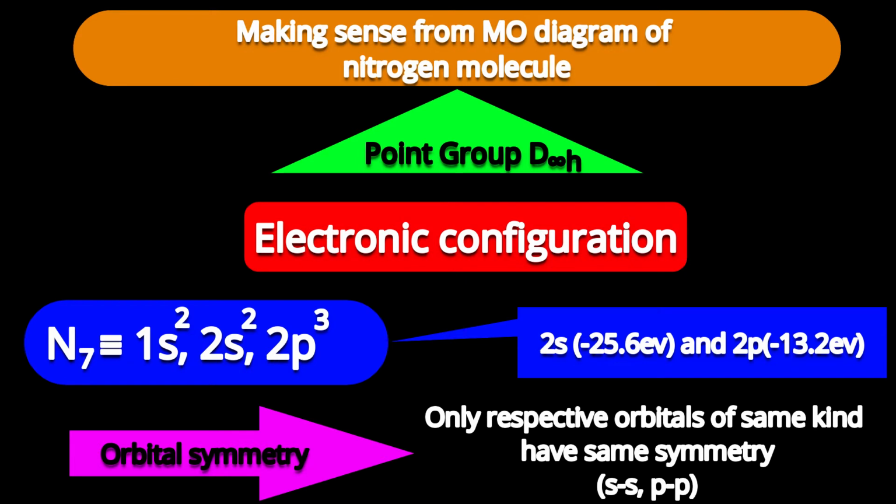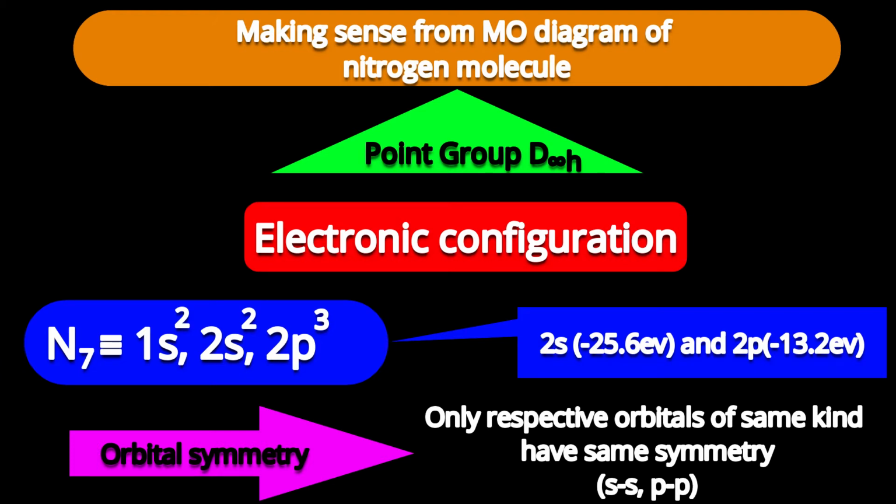Let us understand an MO diagram for the nitrogen molecule. Actually, it is a homonuclear diatomic molecule. Before beginning heteronuclear diatomic molecules, I felt that we should have a sense of the MO diagram of the nitrogen molecule with a modern approach, with a new approach.